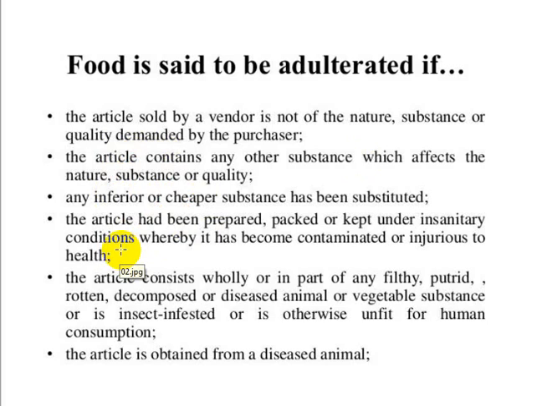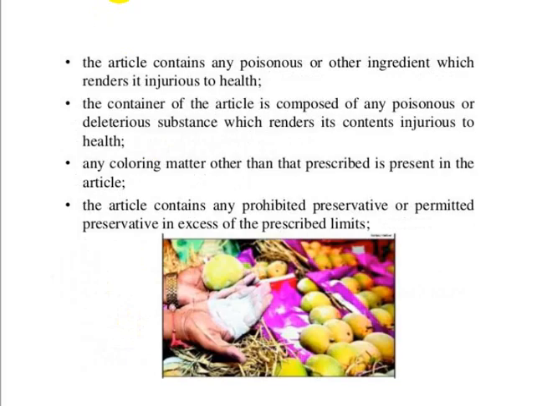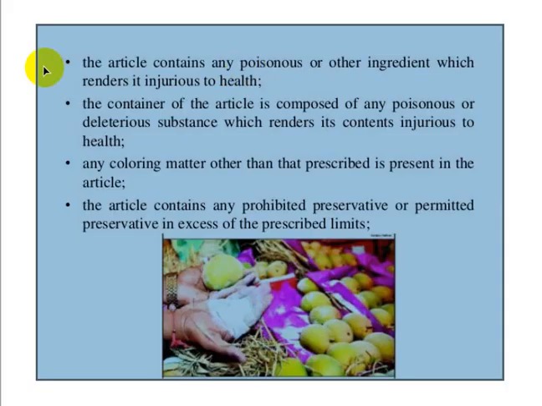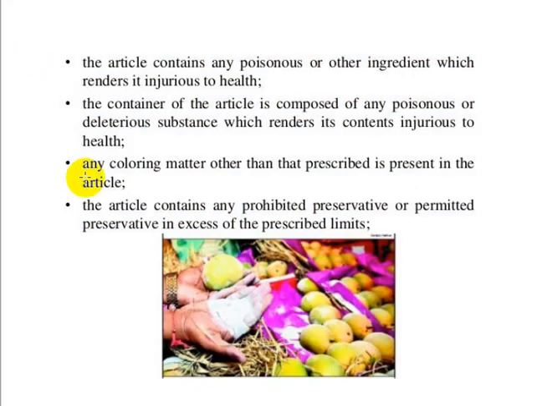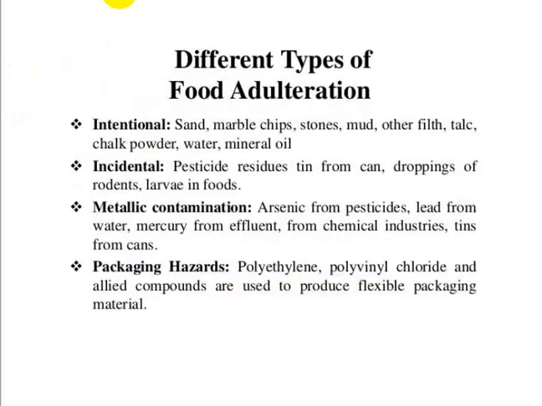Also it may be insect infected, or there may be presence of diseased animal substance inside the food packing; then it is also considered adulterated food. In some situations a poisonous substance is present in the food, then it is also called adulterated. And also any coloring matter present in the food to enhance its appearance is also an adulterant. So these are some of the things that can be considered in saying whether a particular food is adulterated or not.